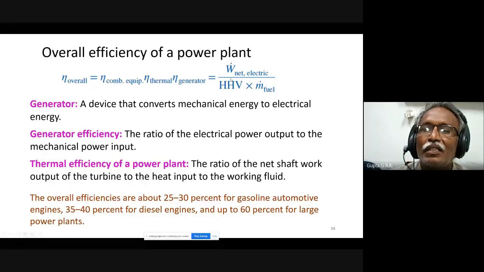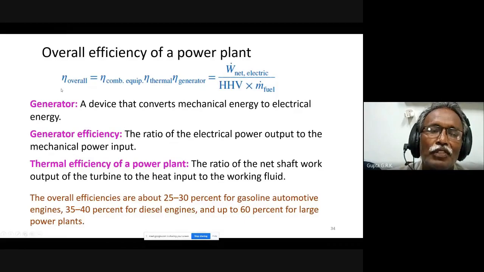W net electric is the higher heating value times the mass flow of the fuel times the efficiencies. So this is the input and this is the output. The efficiency is the multiplication of all the ratios together. A generator is a device that converts mechanical energy to electrical energy, and generator efficiency is the ratio of electrical power output to mechanical power input. And the thermal efficiency of a power plant is the ratio of net shaft work output of the turbine to the heat input to the working fluid.